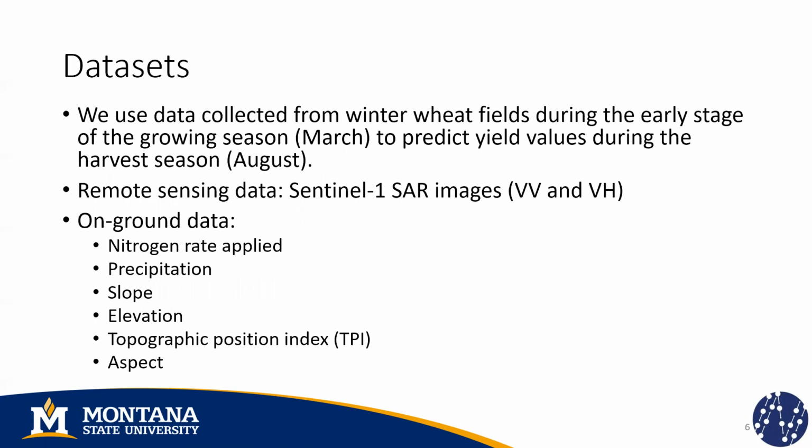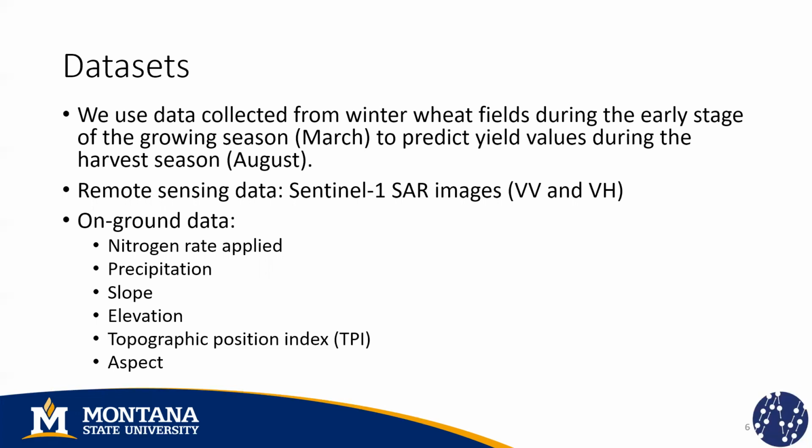Now let's talk about the data sets that we're using in this work. We are collecting data from winter wheat fields during the early stage of the growing season, which corresponds to March. And using this data, we train models to predict the yield values during the harvest season, which corresponds to August for the winter wheat. Now, this approach is a little bit different to many of the works out there because we're not using information of the entire growing season.